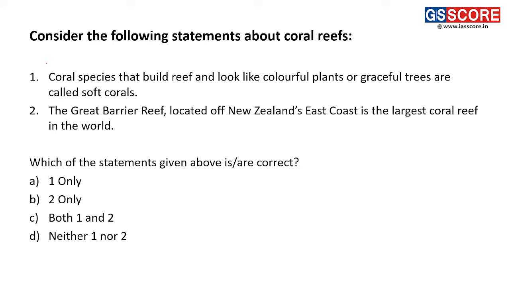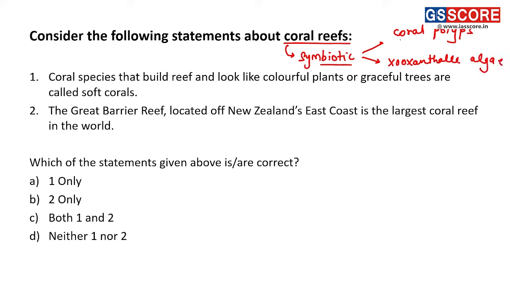Next question. Consider the following statements about coral reefs. We know that coral reefs are the result of symbiotic association between coral polyps and zooxanthellae algae.